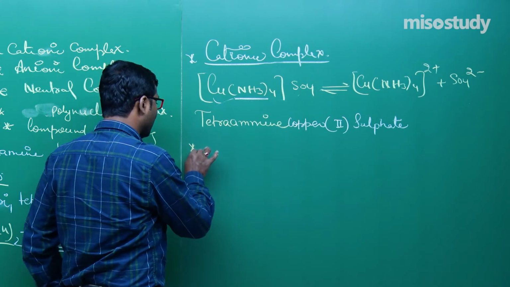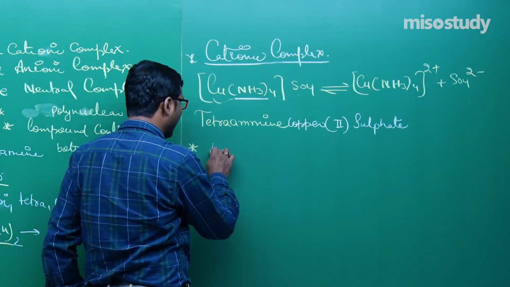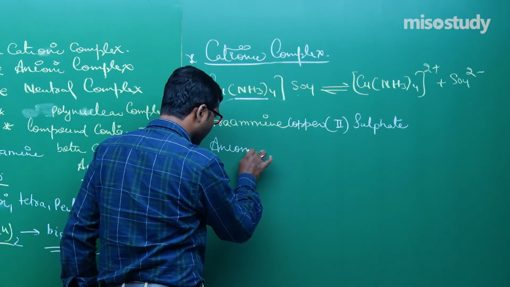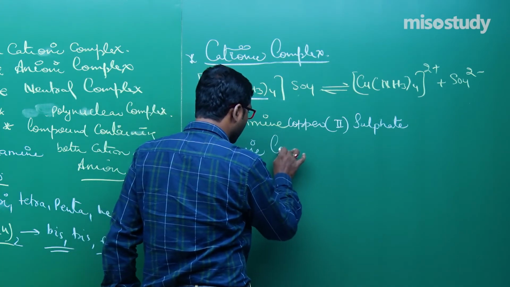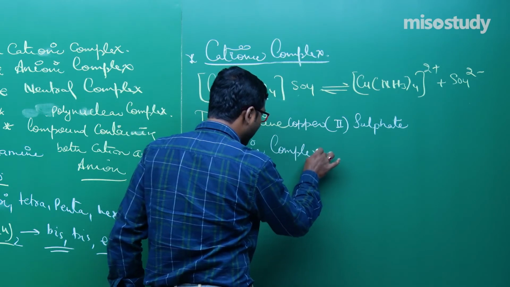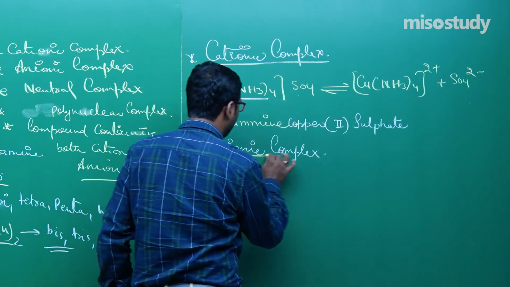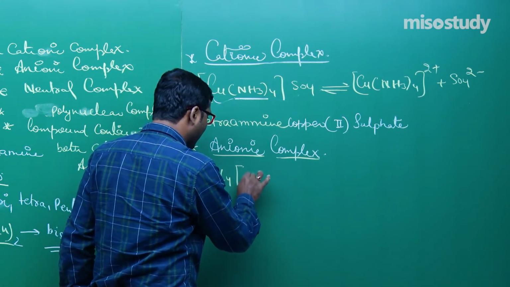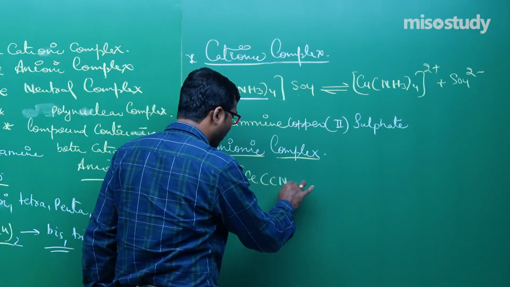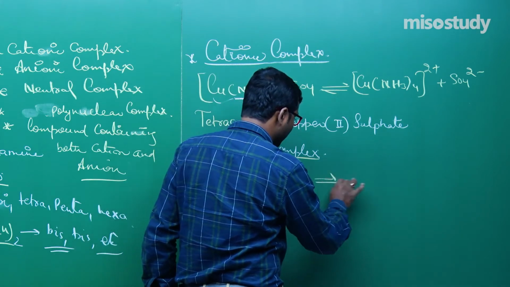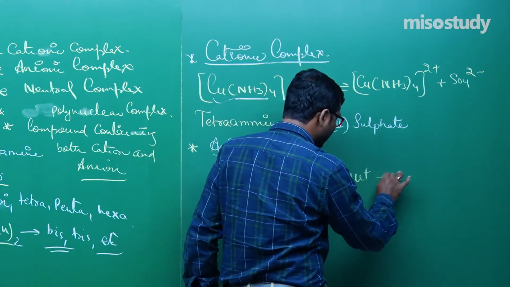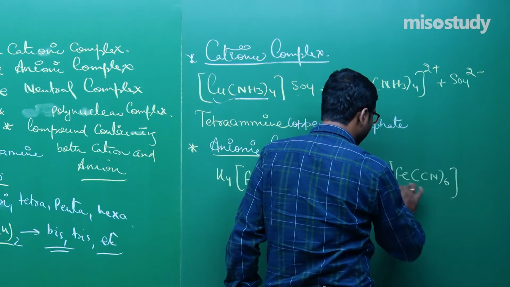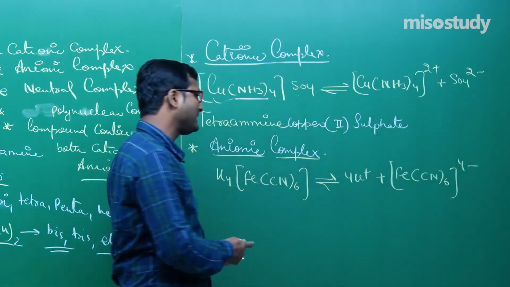Now if anyone asks you, what about the case of an anionic complex? In the case of an anionic complex, what will happen? Look, if I write here, that is K4[Fe(CN)6]. Yes, it will dissociate like this, 4K+ and [Fe(CN)6]4-. Am I right? Yes, sir.